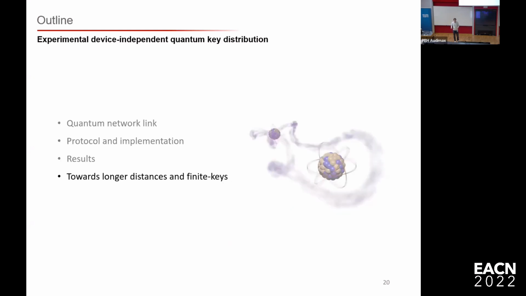All right, and then what's next? How can we go to longer distances? How can we increase this distance from 400 meters to kilometers or hundreds of kilometers? And how can we generate the finite keys?